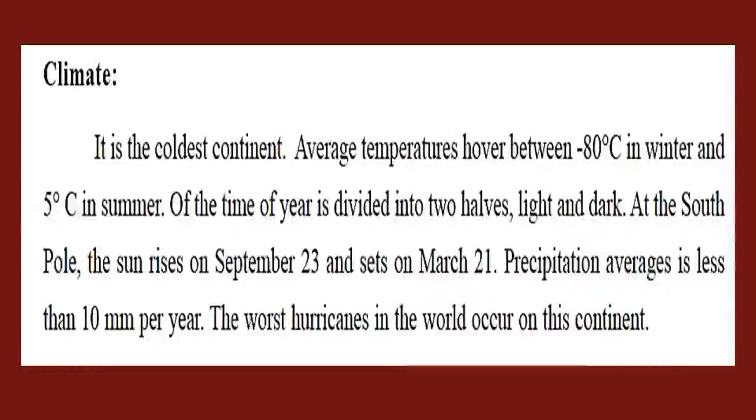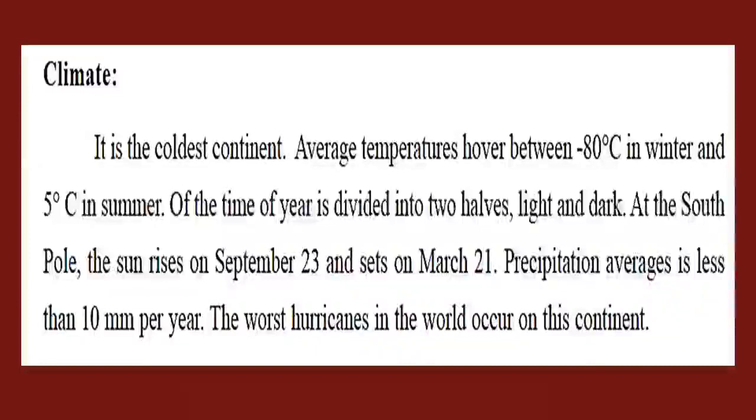Here at the south, the sun rises on September 23 and sets on March 21st. During this period, there will be total light in the polar region. But the severity is less, and the sun rays are weak. Why? Because it is towards the polar region, the sun rays fall slantingly, so much severity will not be there.